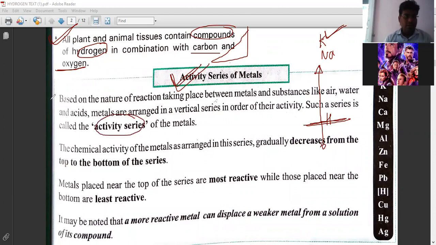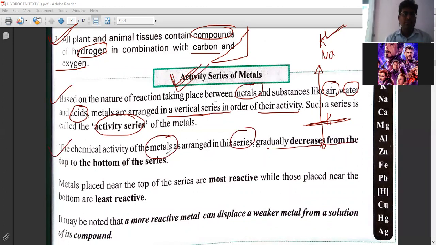Now look here. Based on the nature of the reaction taking place between a metal and substances like air, water, and acid, metals are arranged in a vertical series in order of their activity. That is called the activity series, right? The next point is, the chemical activity of the metals in this series gradually decreases from the top to the bottom. You can see that I have written some points of the activity series.